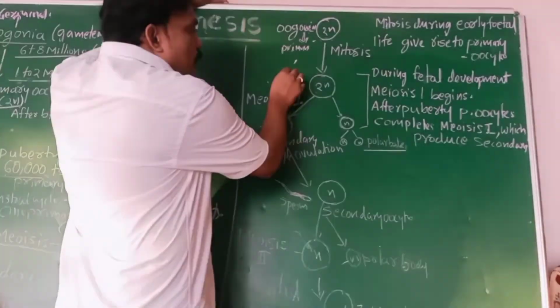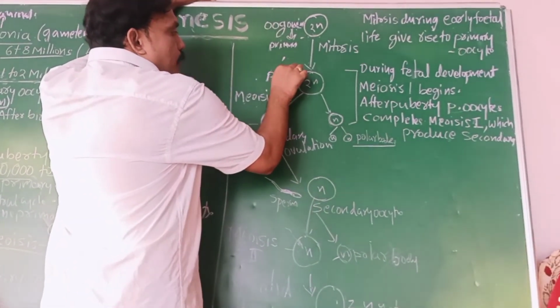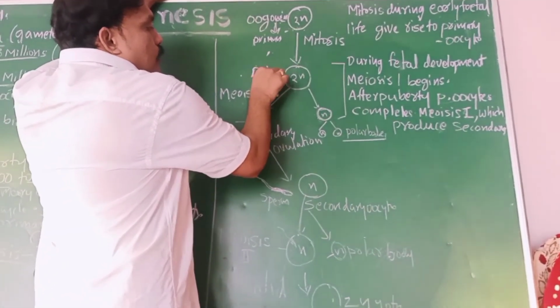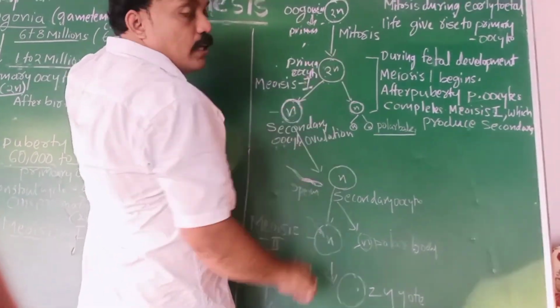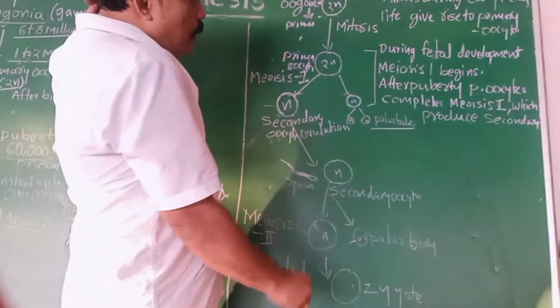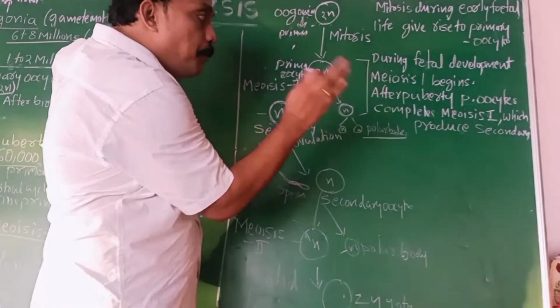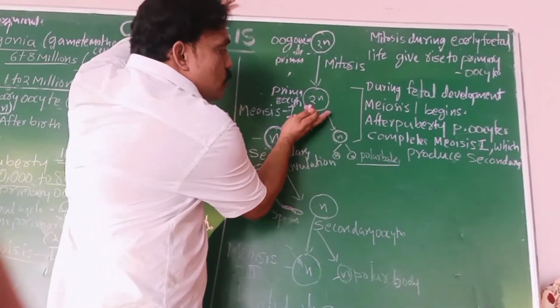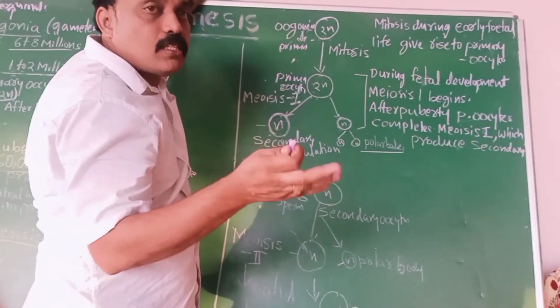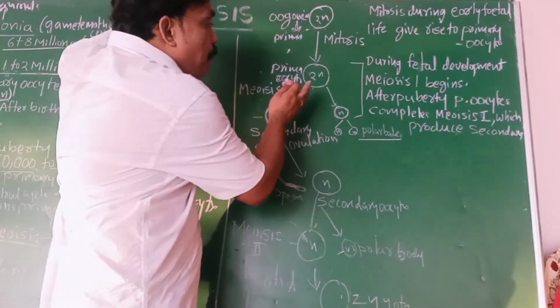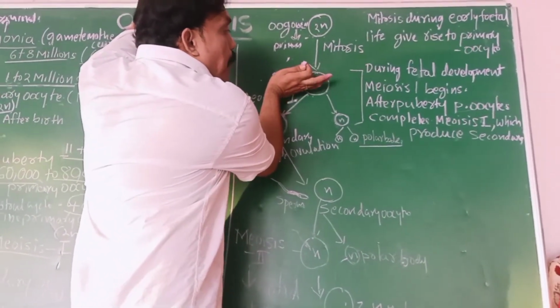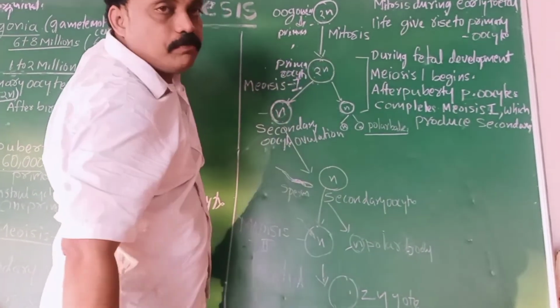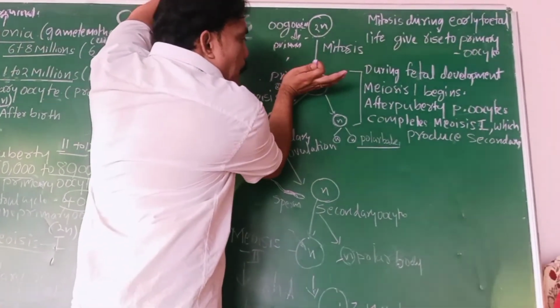The primary oocyte is 2n, which means diploid. In the primary oocyte, after puberty, it starts developing again and meiosis occurs. Before puberty, it is arrested up to prophase only.